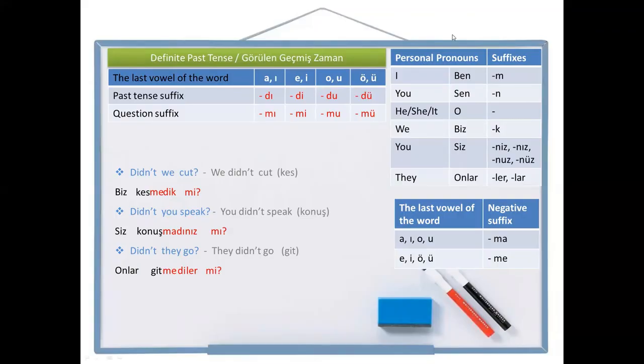Okay, friends. As you see, to make a negative or positive question sentence in Turkish is really easy. First, just write the negative or positive sentence, and after that, simply just add the question suffix to the end.